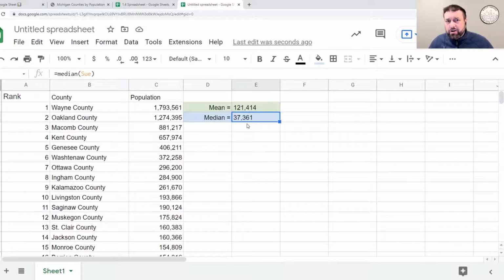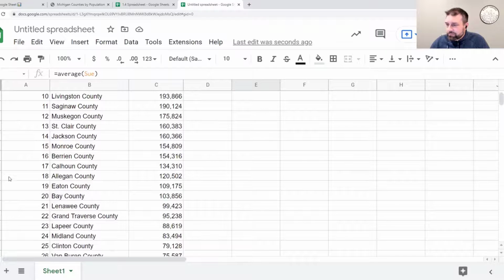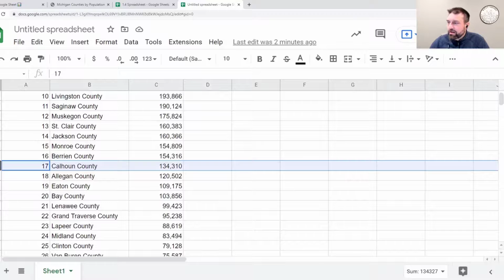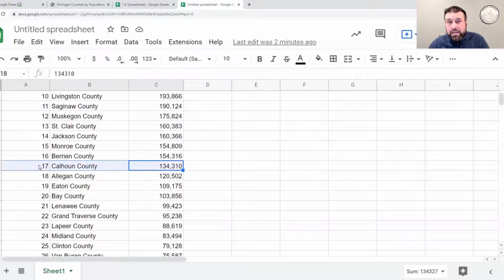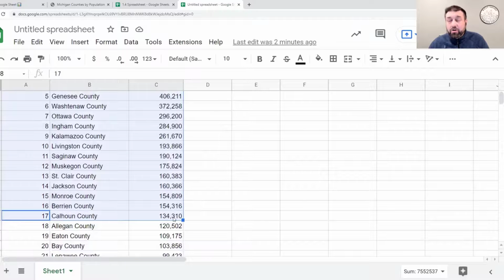How many counties are greater than the mean? How many counties are greater than 121,000? Oh, right there's our break. Calhoun County is the last county that is greater than our mean. So that means there are 17 counties. These 17 counties are above the population average.